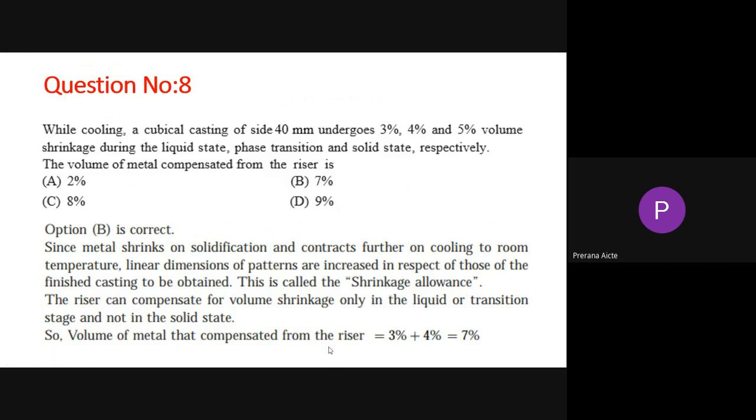This question is a very easy one. The only thing is you have to understand some of the concept. Liquid shrinkage means we have to consider shrinkage from the liquid stage to solid only. If it becomes solid, then there is no need to add, because for solid shrinkage it is not possible to add. Also from the liquid we are adding for shrinkage, that only we can add some more material.